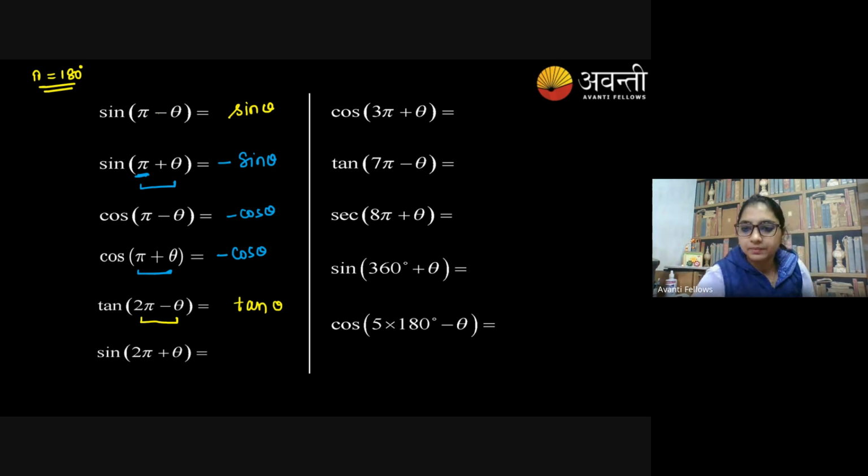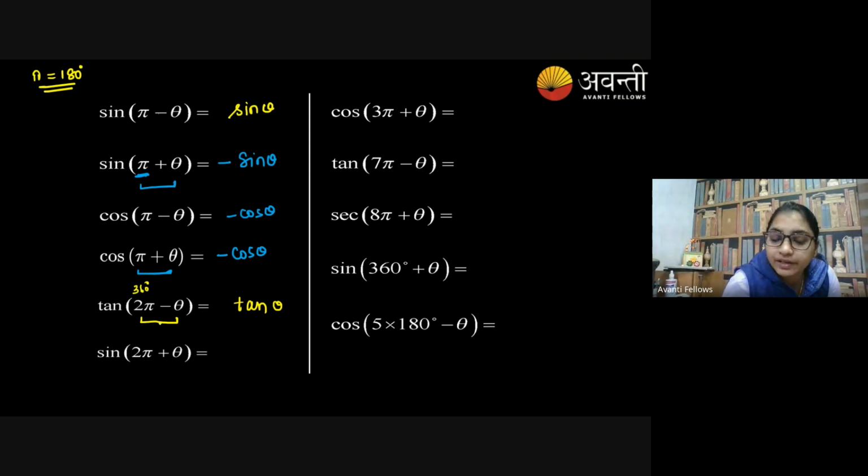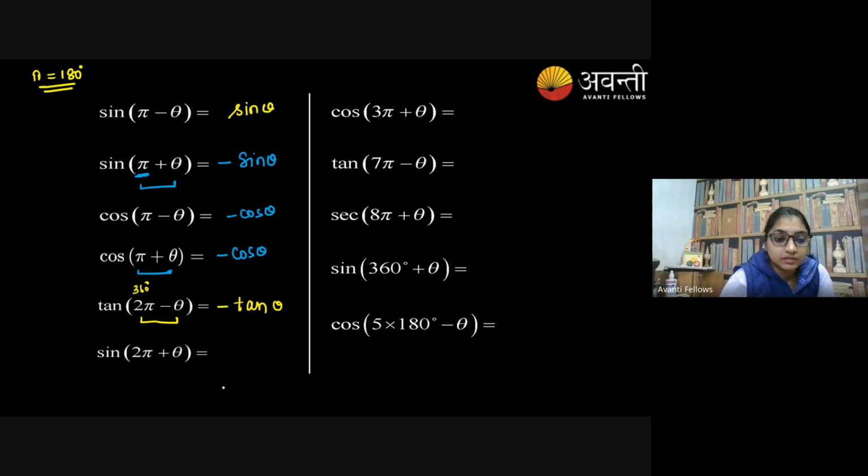Hurry up, bacche, hurry up. Samir, can you let me know which quadrant you're talking about? 2 pi minus theta means? Ma'am, 2 pi means 360. Which quadrant then? Ma'am, fourth. In the fourth, is tan positive or negative? Ma'am, negative. Yes. Okay.